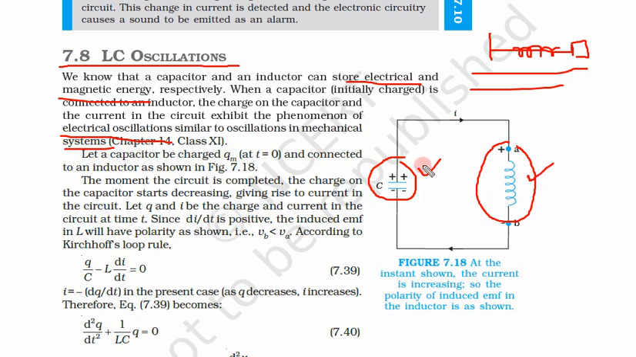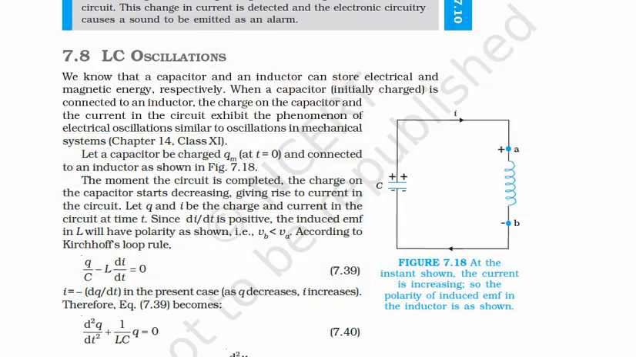circuit does oscillations, but we have to disturb the condition. If it is in its mean position, that means neither is the capacitor charged nor is there a magnetic field in this coil, it will not oscillate. We have to disturb the condition. How do we disturb the condition? We disturb the condition by charging the capacitor.